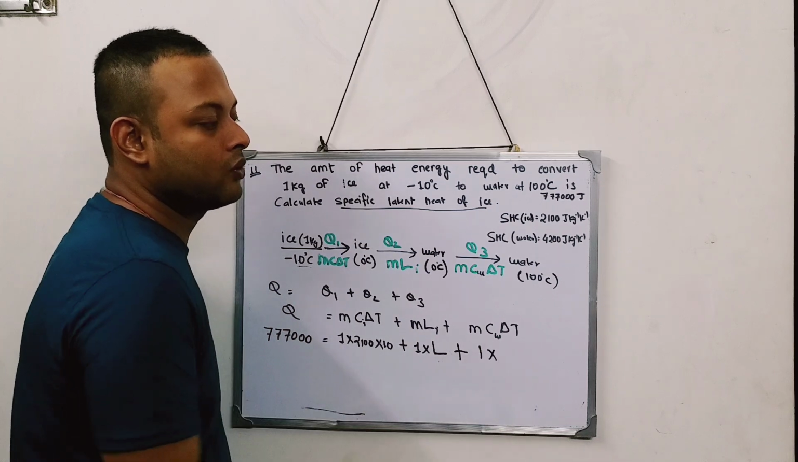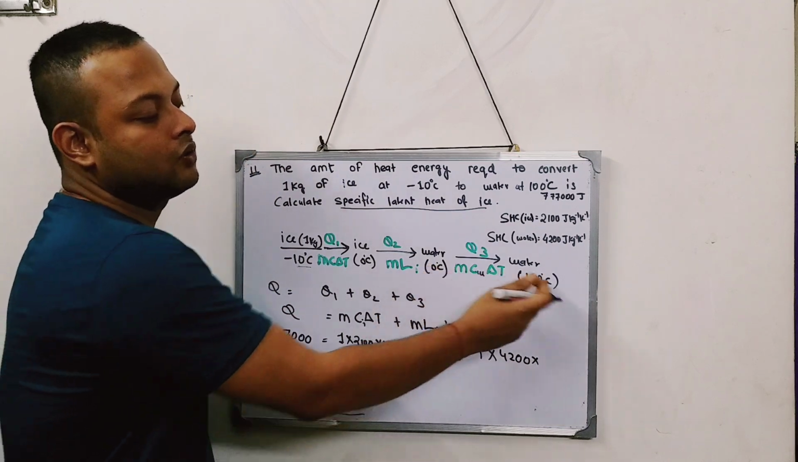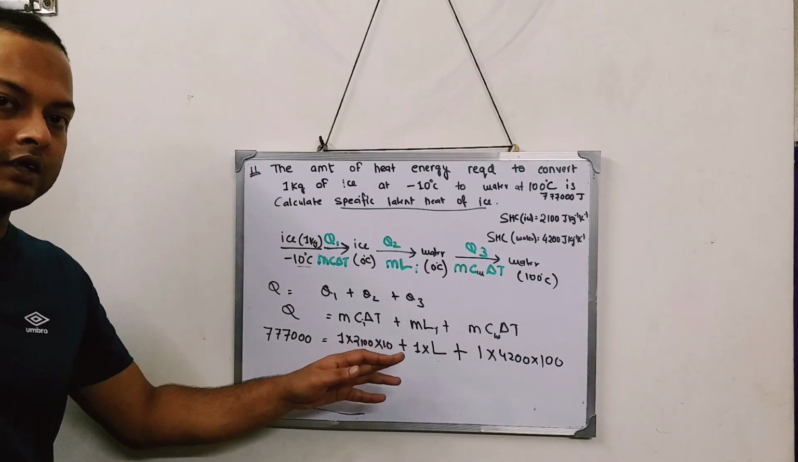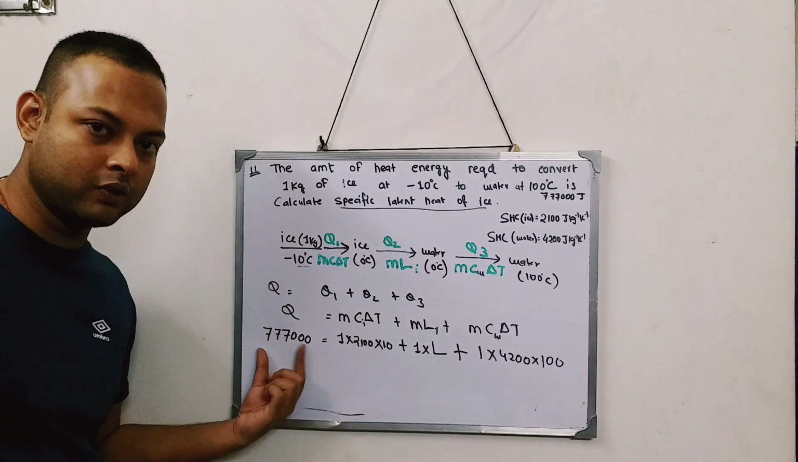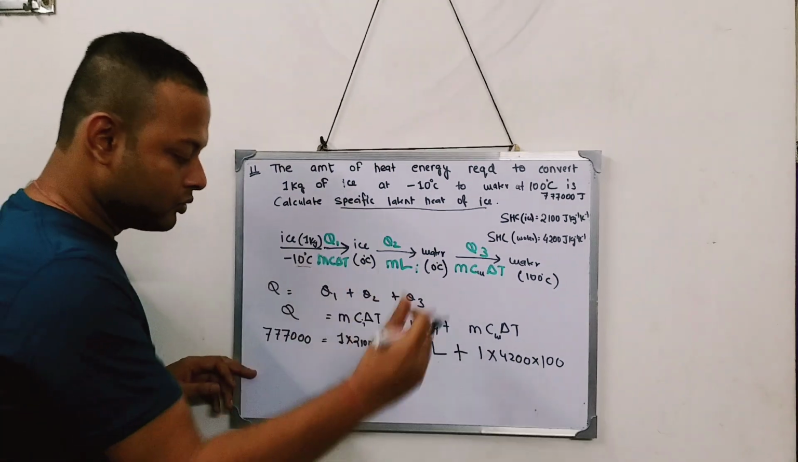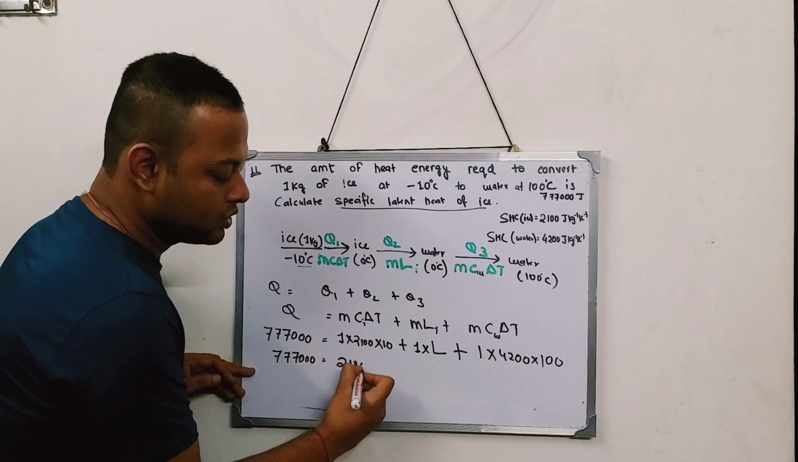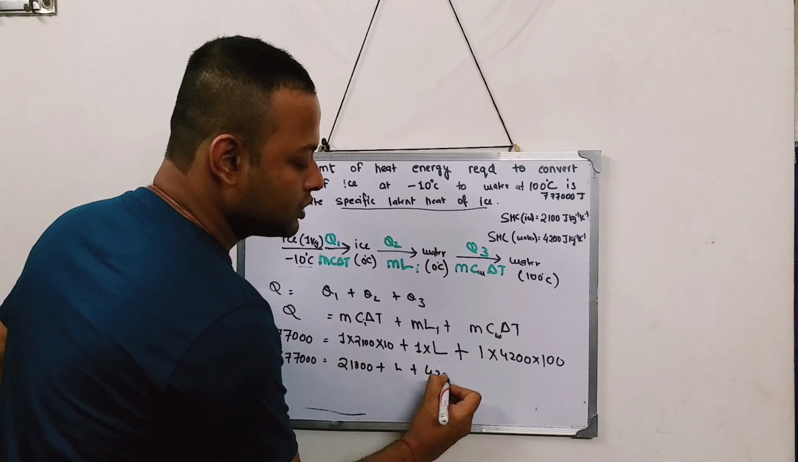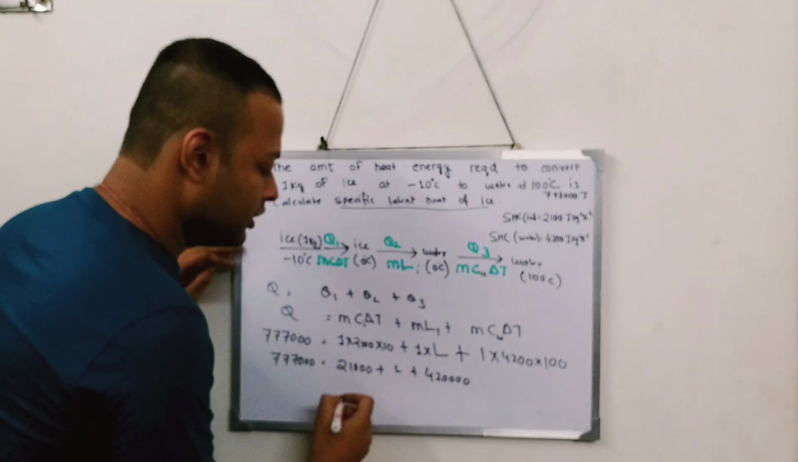This value, specific heat capacity of water, is 4200. And what is delta T over here? From 0 to 100. Again, put 100. You see, it is the same as the previous sum, using the same formula. Previously, all these values were given, and I needed to find this one. In this sum, this one is given, and this term is not given. Same thing. So when you solve it, this is 21000. This is L plus this is 420000. When you add these two values, how much are you getting?